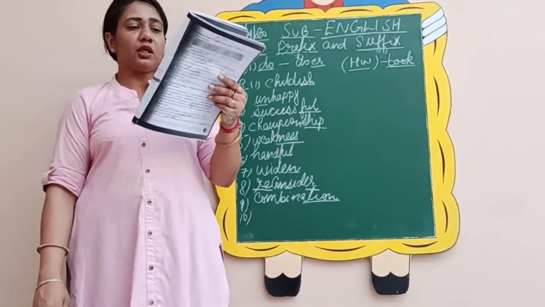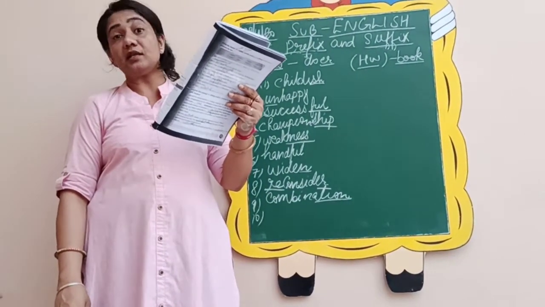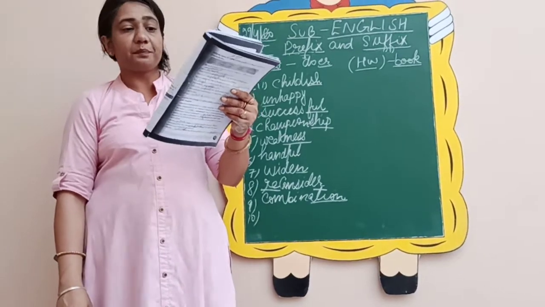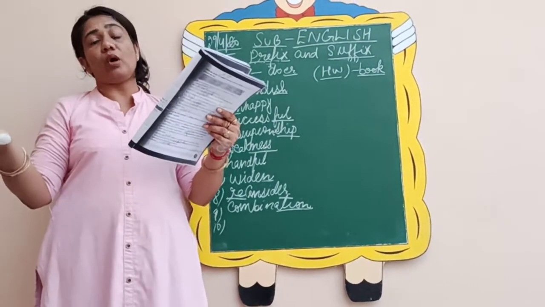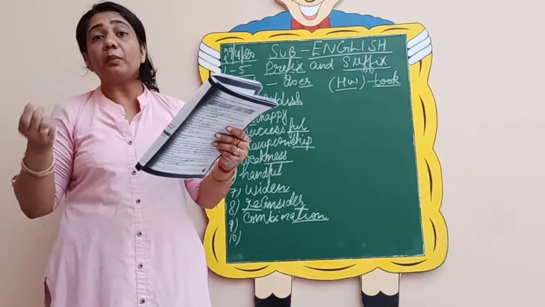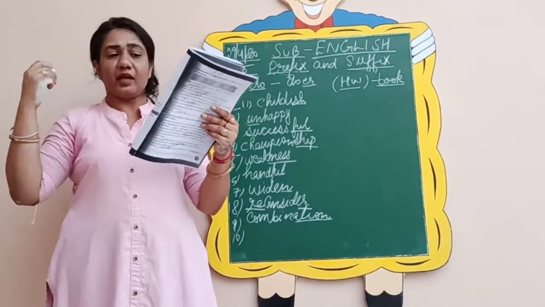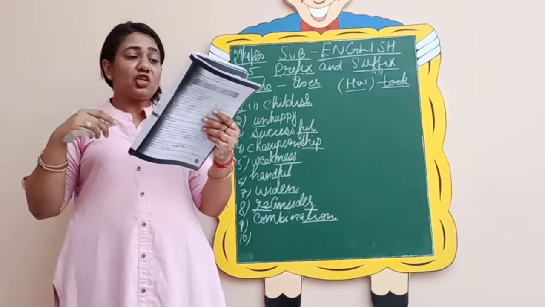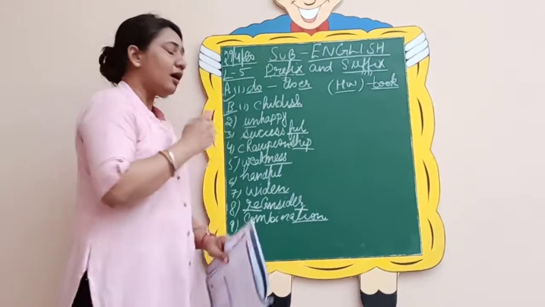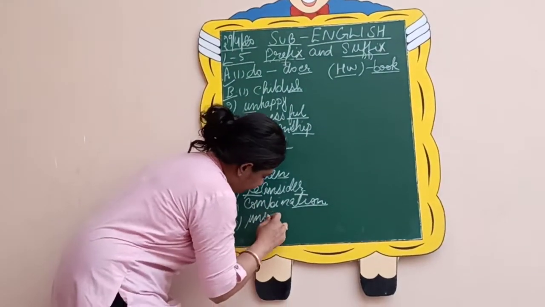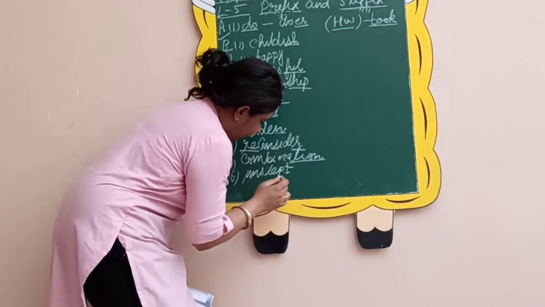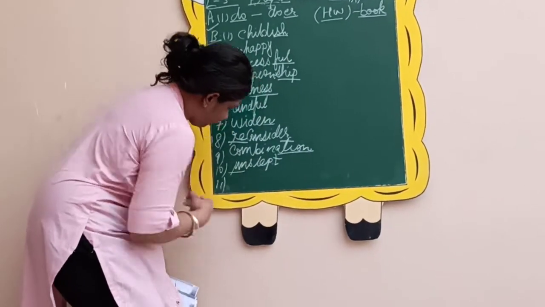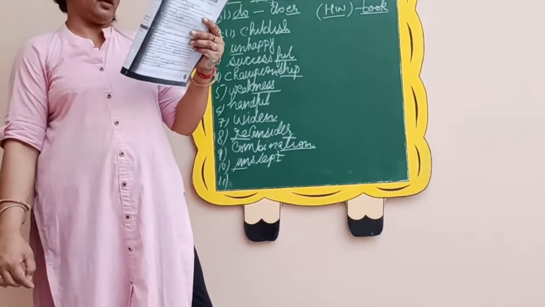Her alarm clock did not go off and as a result she slept. So this means her alarm clock did not go off means it could not be stopped. It kept on ringing, ringing, ringing. So as a result, what happened? She slept? No, she unslept. So this means she could not sleep. This is your what? This is your prefix.